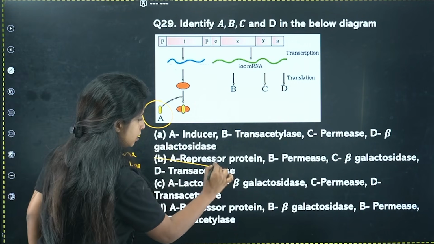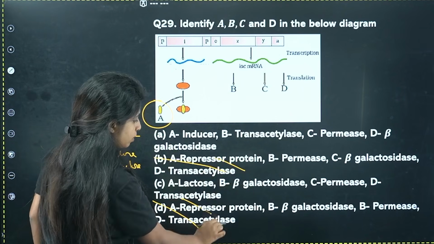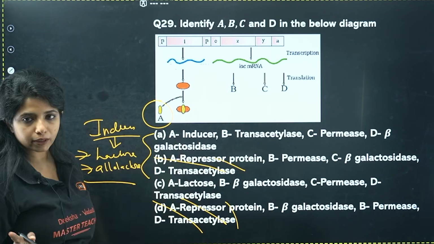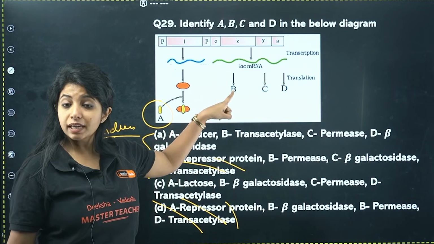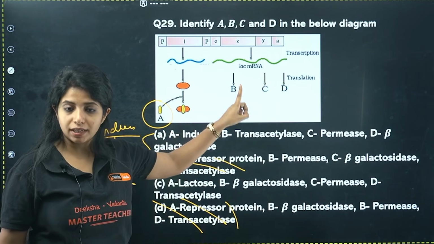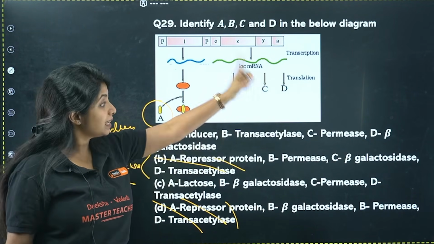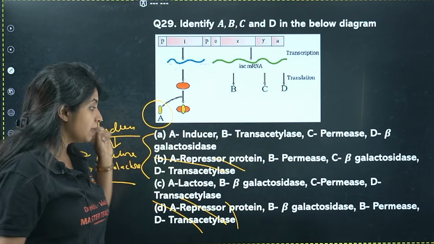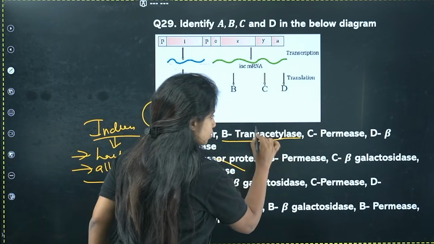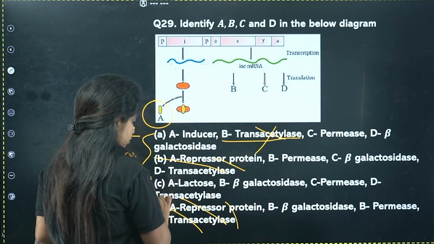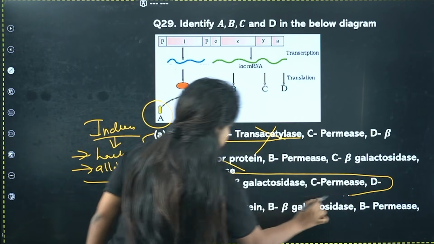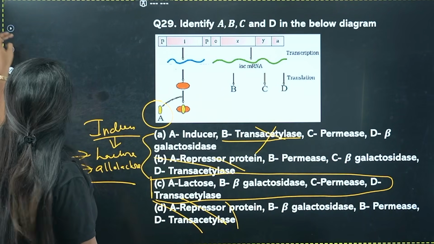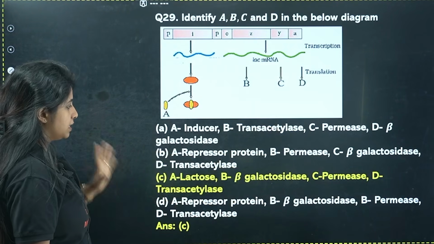In this option, repressor is given. In this option also something repressor is given. So I just have these two options, with A is inducer, A is lactose. B is going to be beta-galactosidase enzyme, C is going to be permease enzyme, D is going to be transacetylase enzyme. In one option B is beta-galactosidase, so that is wrong. So your only answer for this particular question is going to be C.